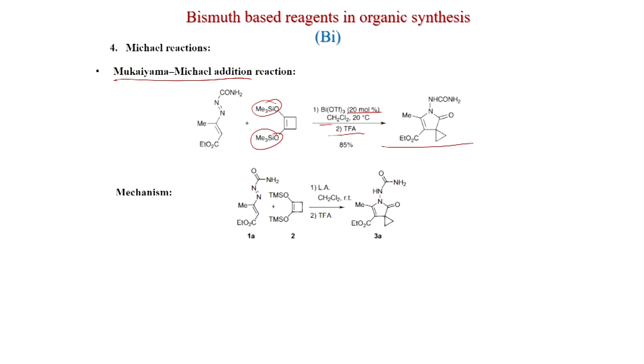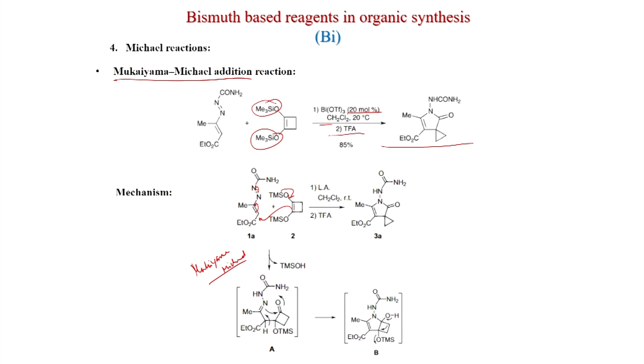The first thing is that the Michael reaction is happening. So, this is the reaction again, drawn here. What happens is, the first step is the Mukaiyama Michael. It is added to the double bond, and this double bond is migrated to here, and again in the presence of acid this double bond isomerizes. So, here isomerization is happening.